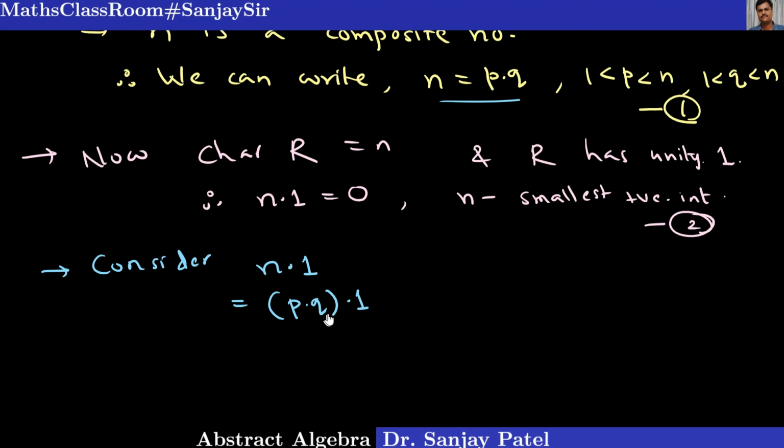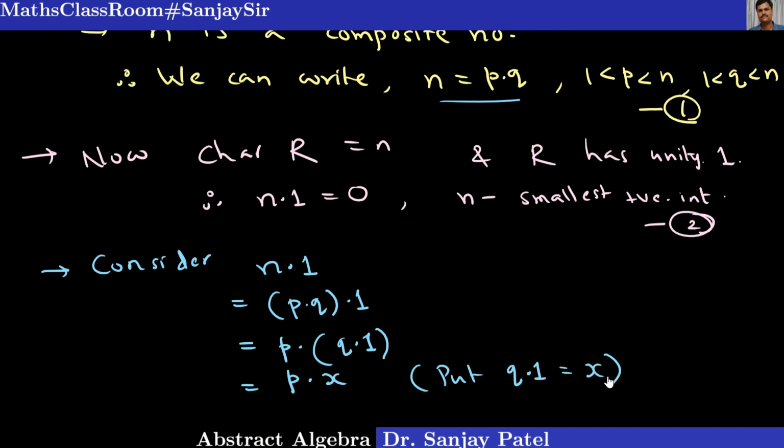Remember, p and q are integers and 1 is a unity element, that is the element of the ring R. This I can write by our properties of this type of algebraic expressions as p into q into 1. And this q into 1 is 1 plus 1 plus 1, q times, which is an element of the ring and which I would like to call, say, x. Let us put q times 1 is equal to x just for the time being.